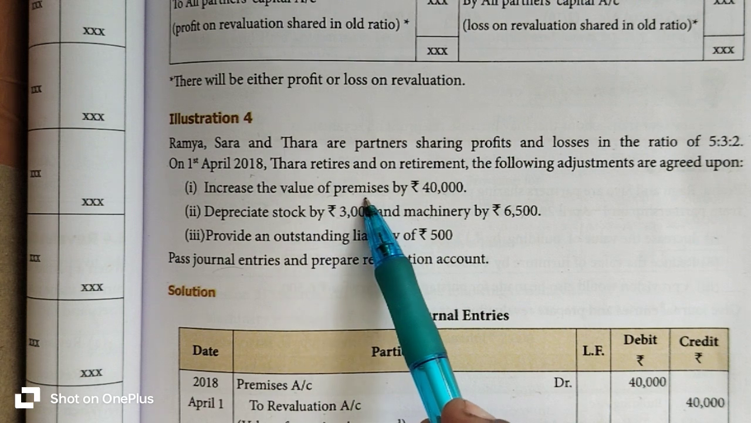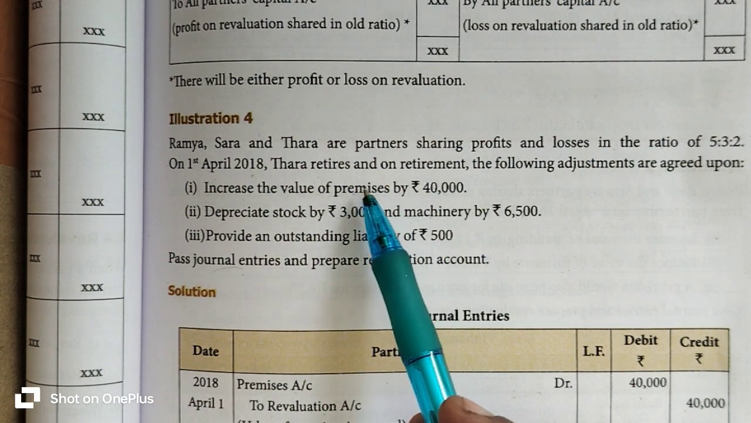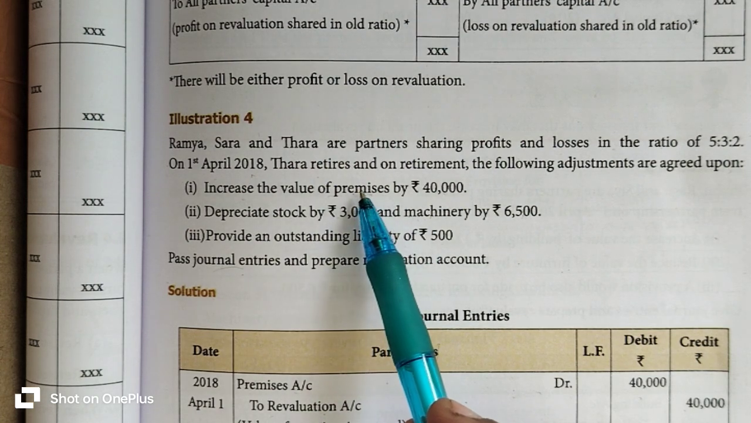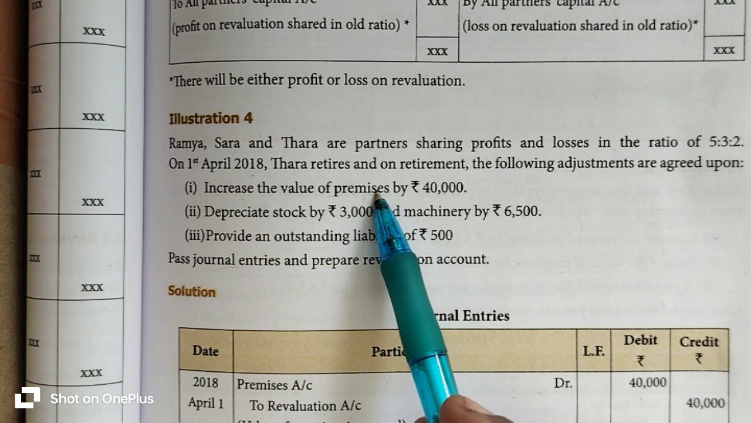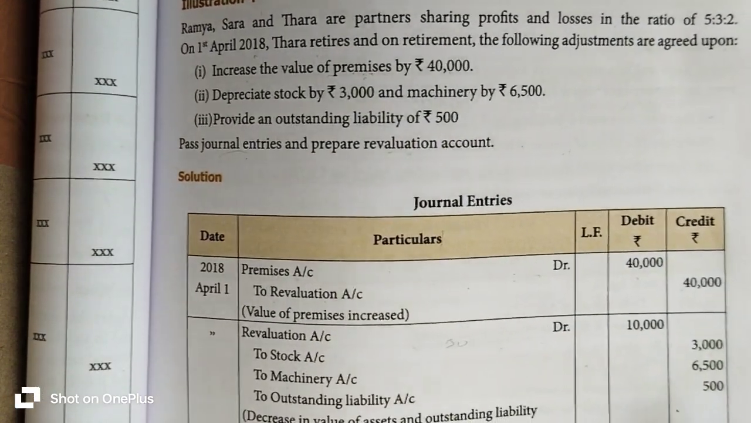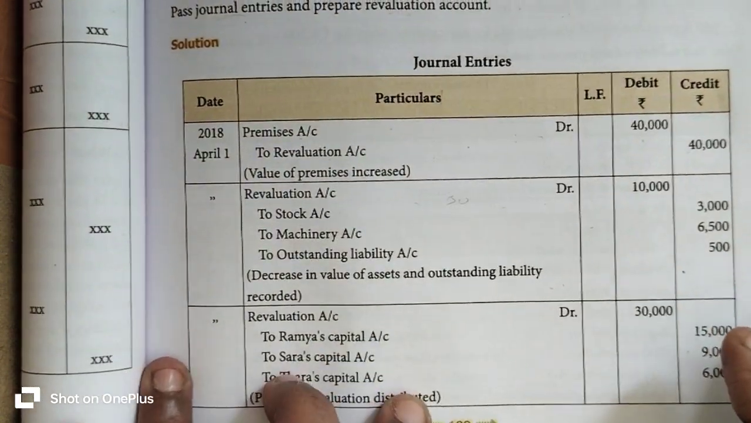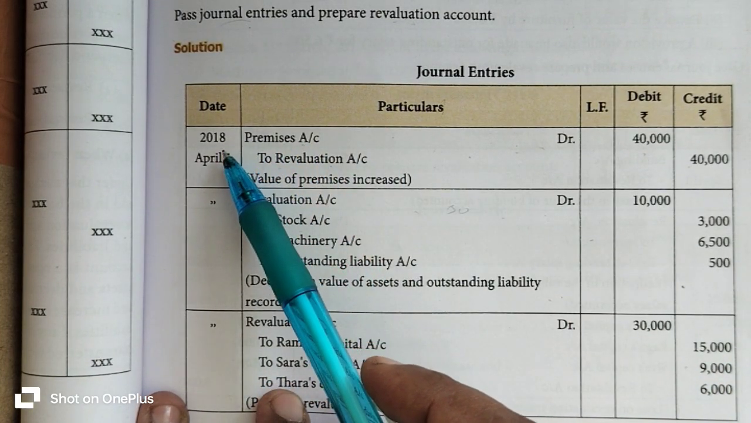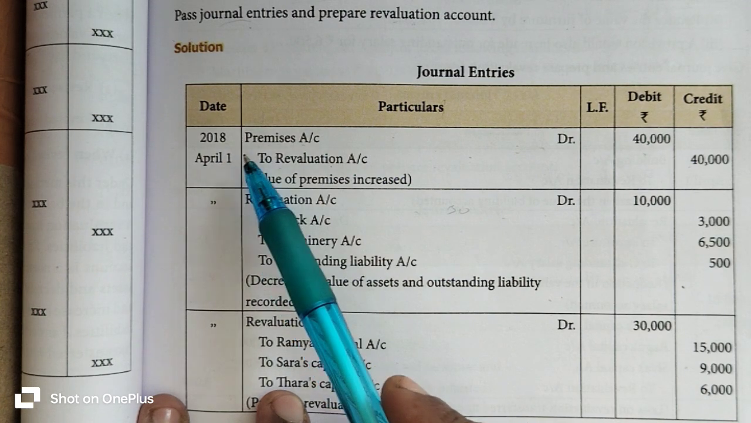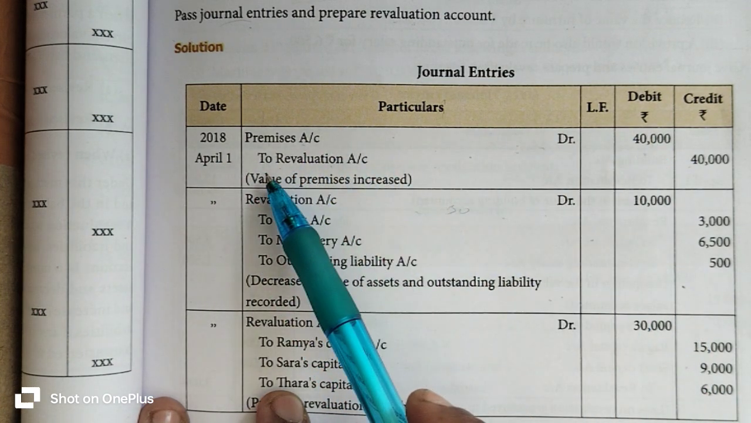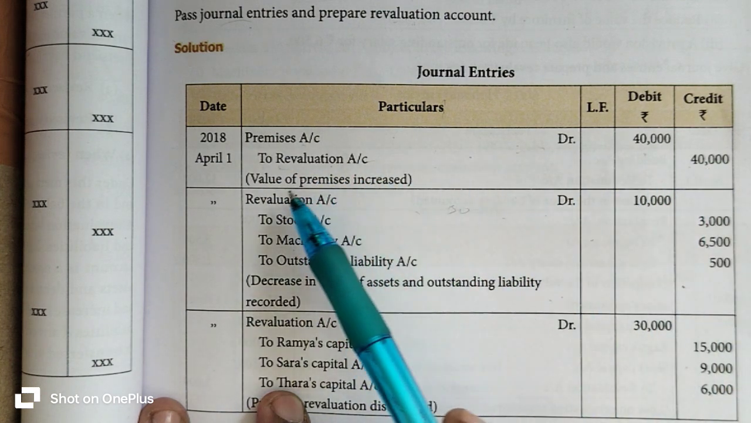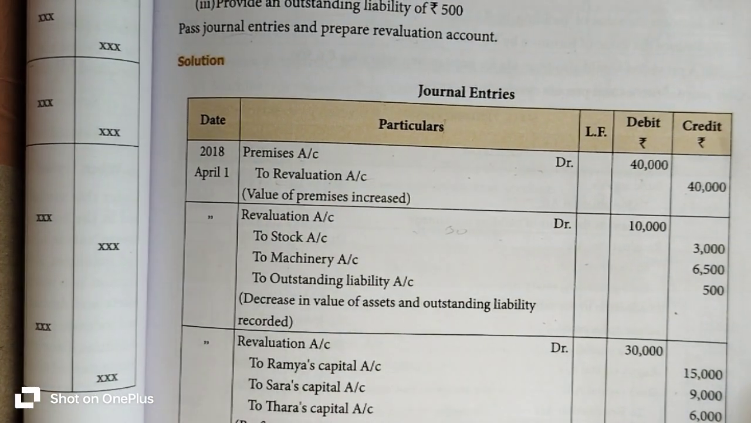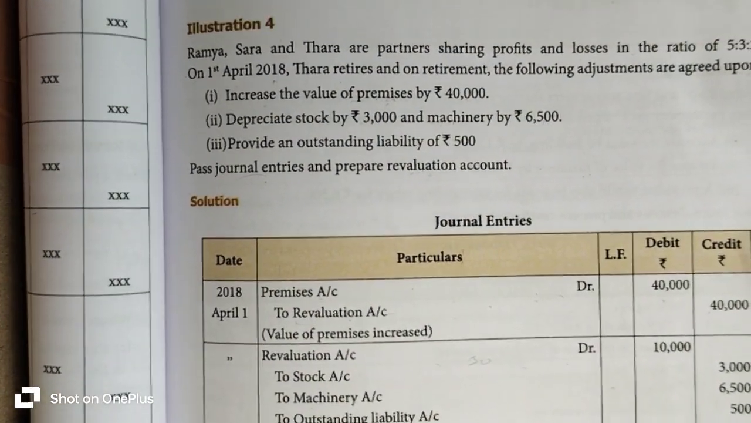Listen here, premises is an asset item. So whenever premises increases, asset value also increases. Whenever asset value increases, what is the journal entry? Concerned asset account to revaluation account. Here the asset item is the premises account. So dated 1st April 2018, premises account 40,000 to revaluation account 40,000 rupees. Value of premises increased. The second transaction is depreciation of stock by 3,000 rupees.